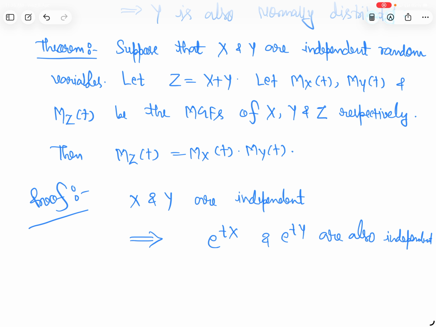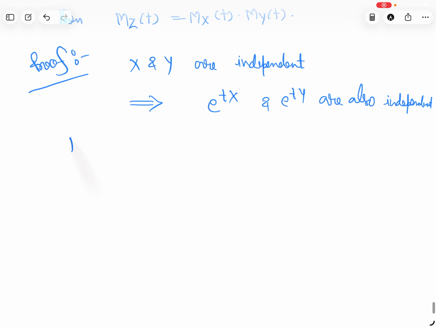Okay. Now what is MZ(t)? It is E of e to the power tZ, that is e to the power t(X plus Y).